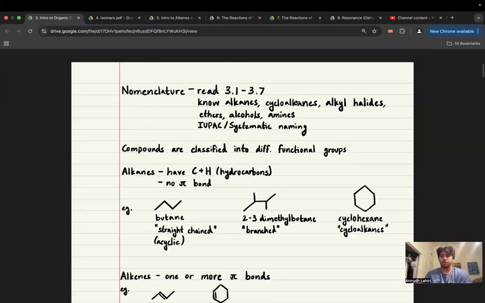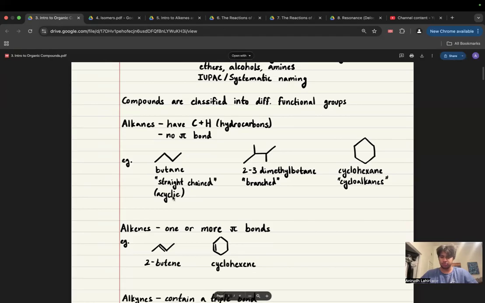So compounds are classified into different functional groups. Alkanes have carbon and hydrogen, hydrocarbons. There's no pi bond. Simplest molecule to name. Straight chained, which just means it's not a cyclo. It doesn't form a ring. One, two, three, four. This is butane.